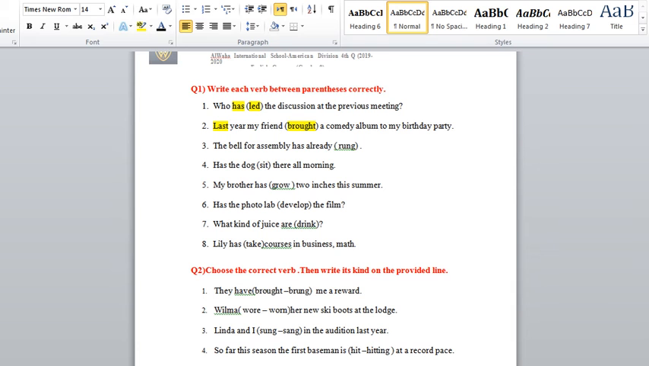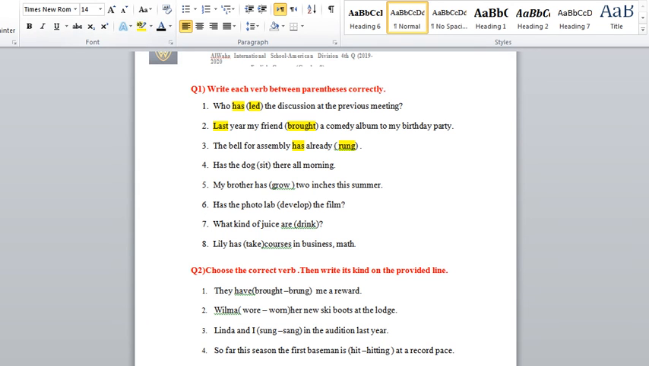Number three, the bell for assembly has already rung. What is this? Check the sentence you have and check the verb. You'll see that the verb is already written correct. It's a trick, my dears. I did not put the verb in an incorrect form. It's the correct form, the past participle of the verb. Why? Because I already have verb to have as a clue, as a hint. It has rung. It's ring, rang, and rung.